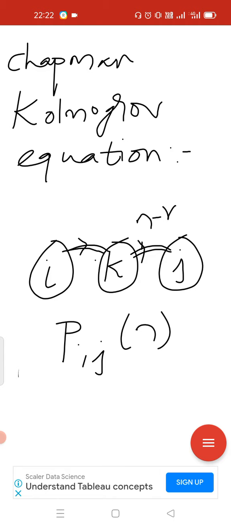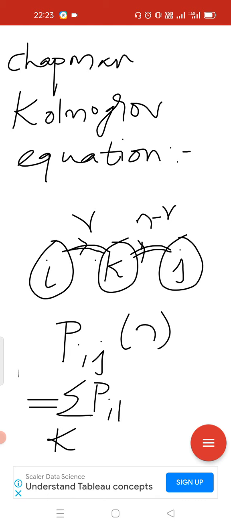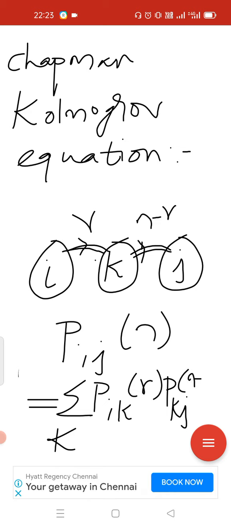Suppose we are taking r steps in moving from i to k, then definitely we will take n minus r steps while moving from k to j. So I am writing Pij of n as summation over k of Pik of r, because we are taking r steps from i to k, times Pkj in the remaining n minus r steps.